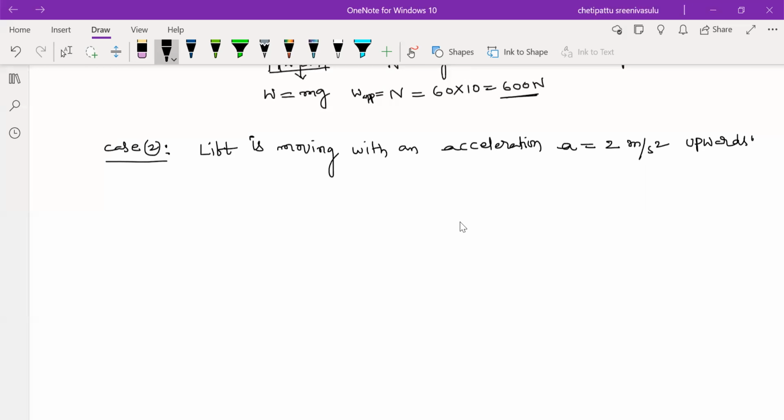Elevator is moving upwards with the acceleration of 2 meters per second square. In this case, what is the apparent weight of the man? Apparent means appearing weight in the weighing machine.